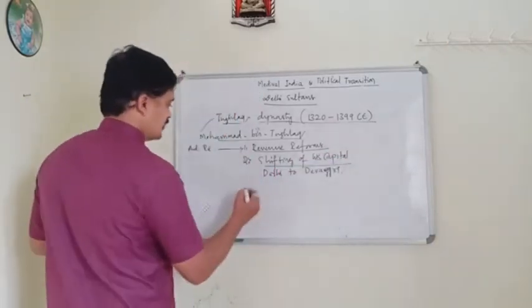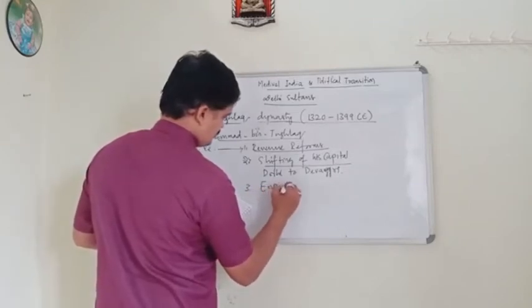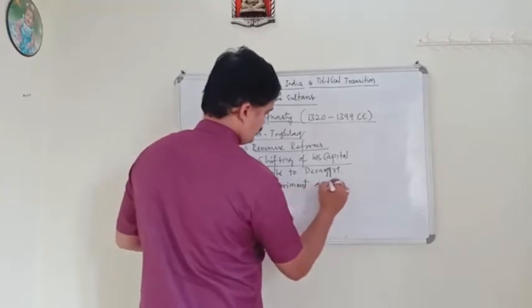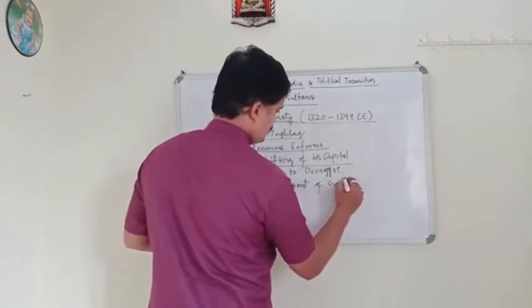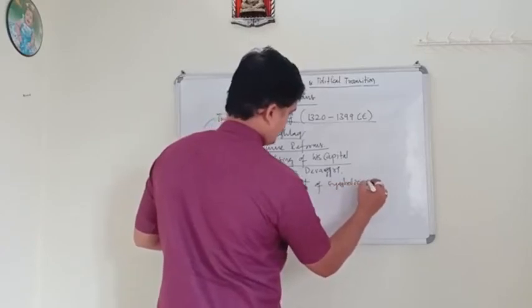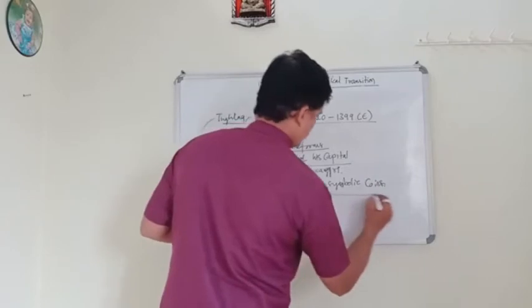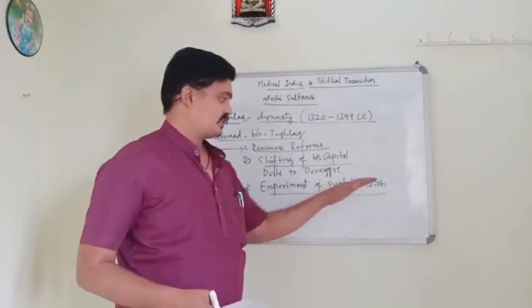The next one, the third administrative reform, is the experiment of symbolic coins.